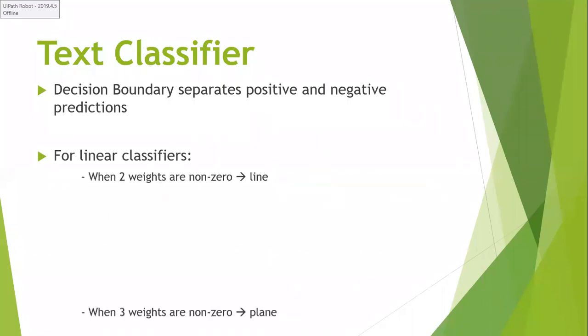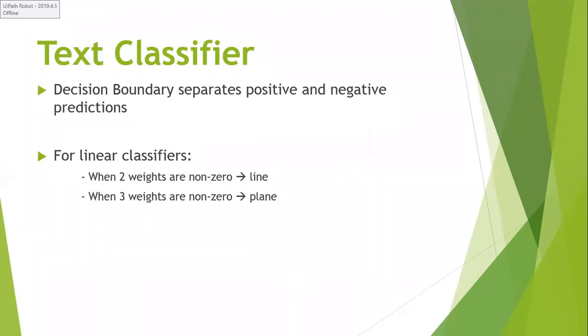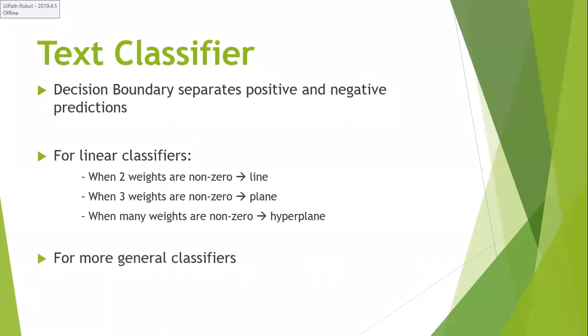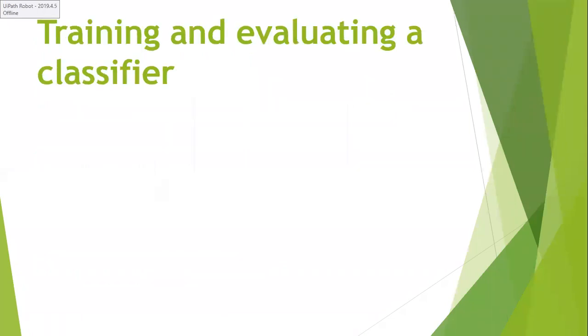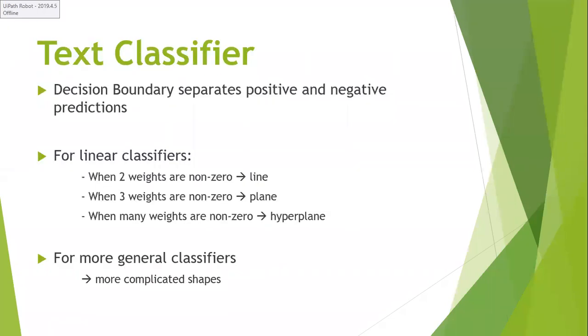If I have only two weights, I draw a line, and if I have three weights, then I have to construct a plane. Are you following or not? Why? Because I cannot plot three weights on a two-dimensional space. Similarly, if I have more than three weights, then it is called a hyperplane, also called a high-dimensional plane. Based on that, we can do more general classifiers. More general classifiers will show you some complicated shapes, and all those complicated shapes can be plotted on a given hyperplane.